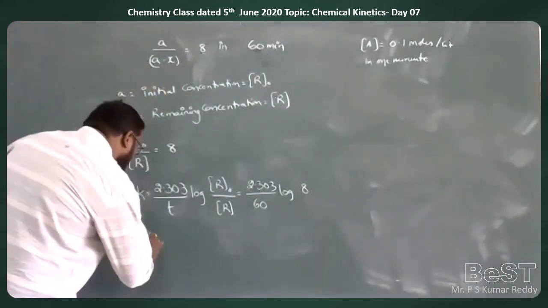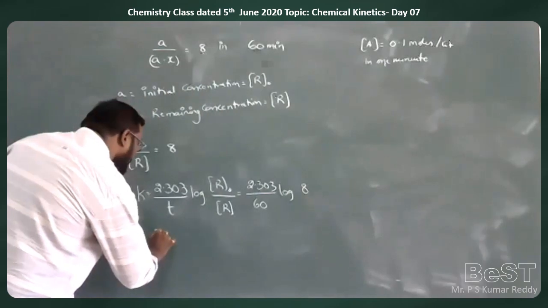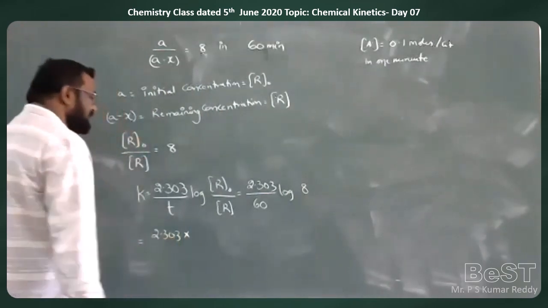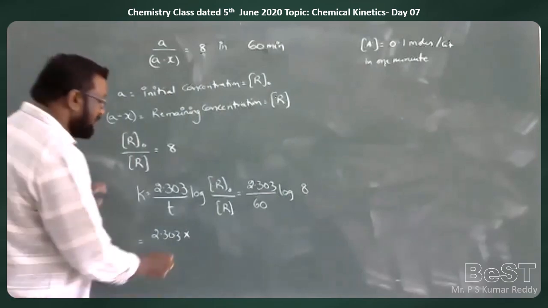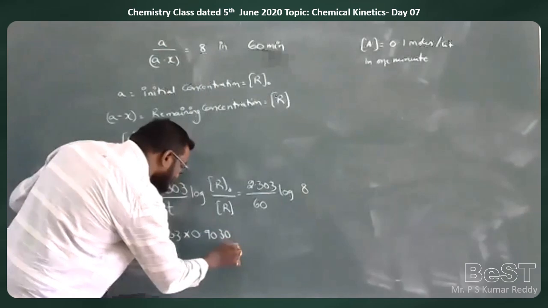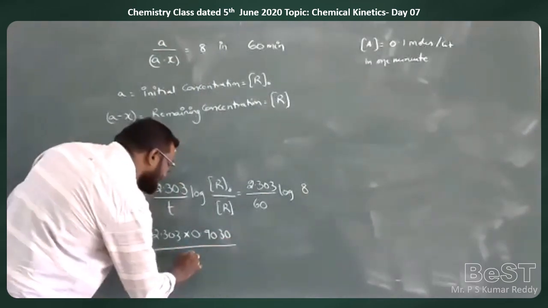That is equal to 2.303 into log 8, which is 0.90, by 60.